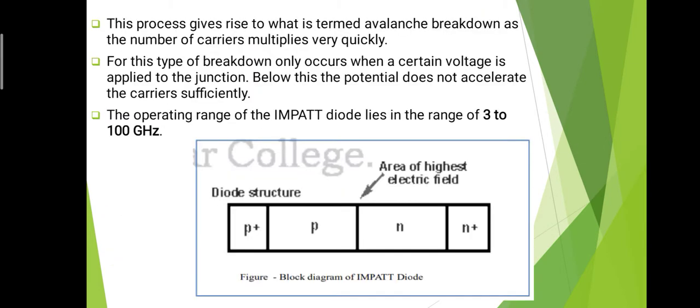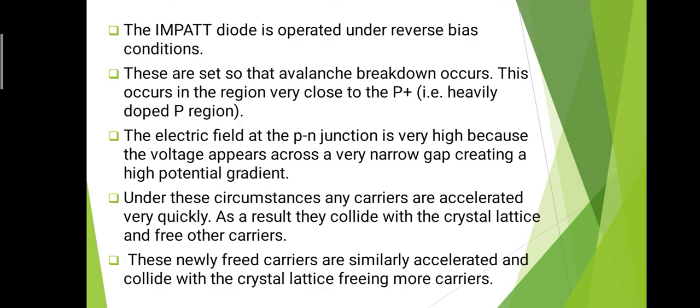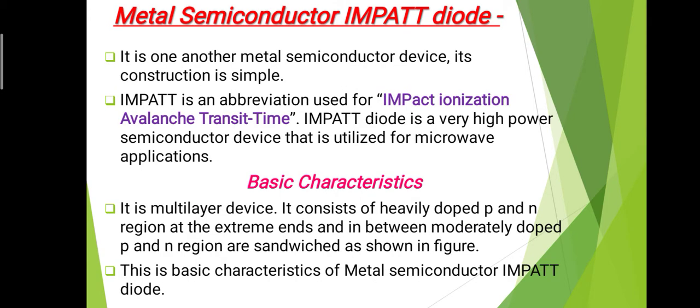So in this figure, at the extreme ends there are two regions, a p region and an n region, but these are heavily doped. That means we indicate them as p plus and n plus, and in between them there is a sandwiching of two regions again, a p region and an n region. These regions are moderately doped. So this is the construction of the IMPATT diode. These are the basic characteristics of the metal semiconductor IMPATT diode.